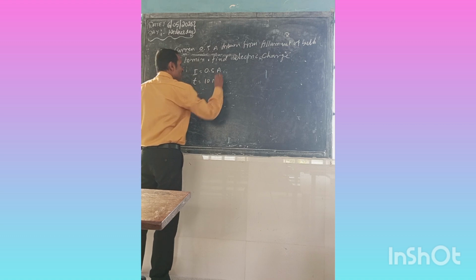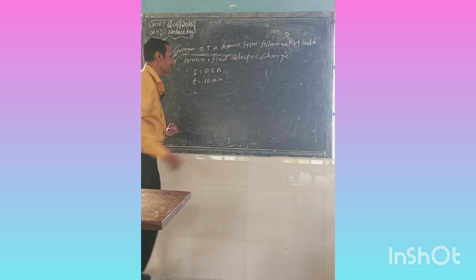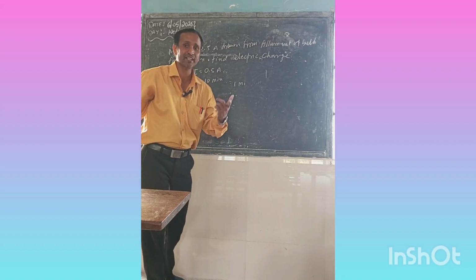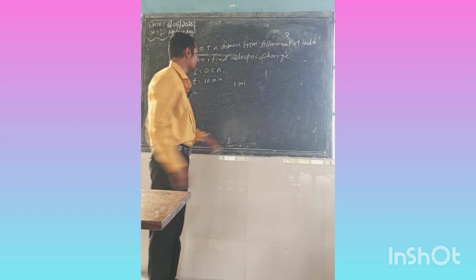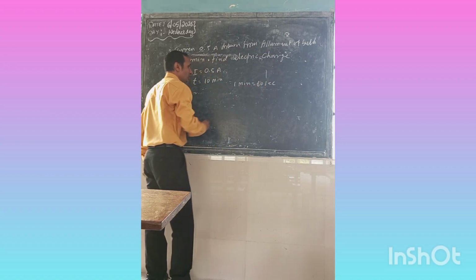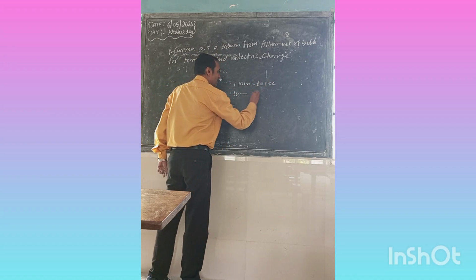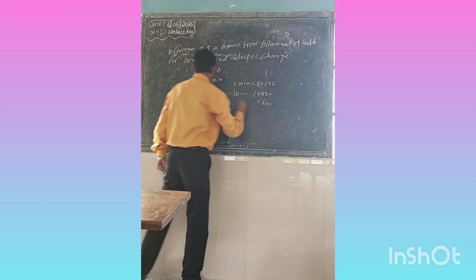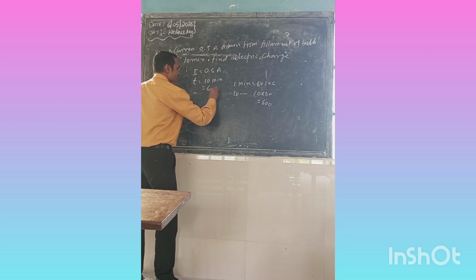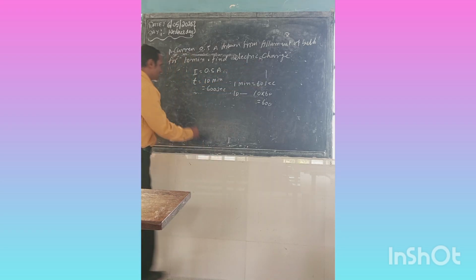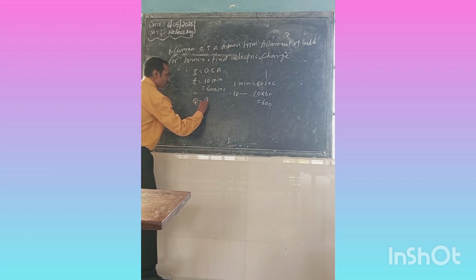Always convert it into seconds. 1 minute is equal to 60 seconds, so 10 minutes is 10 into 60, which is 600 seconds. The question asks to find the electric charge, Q. Q is the question mark.